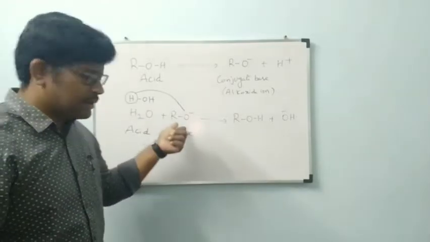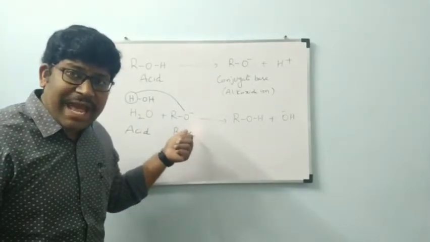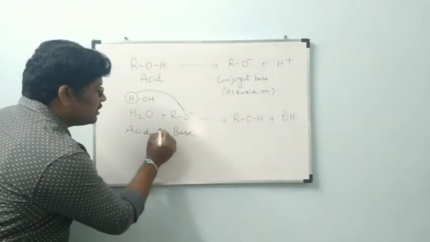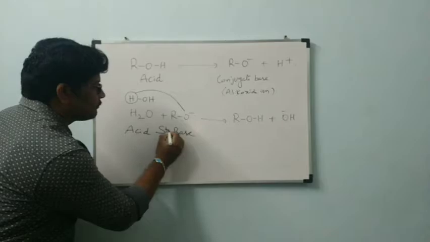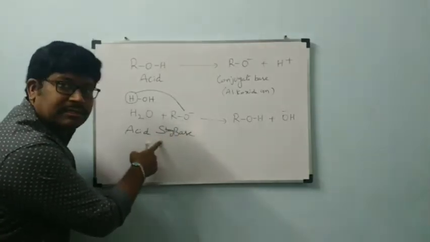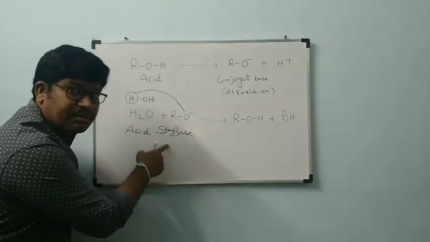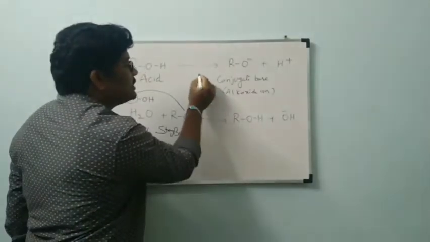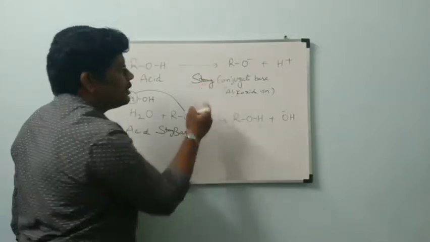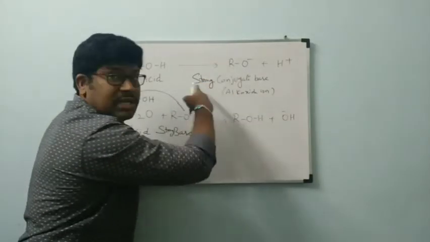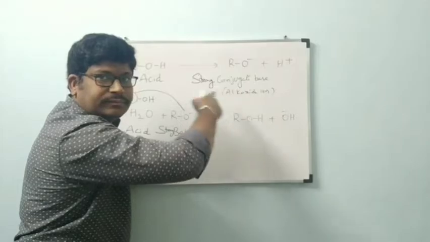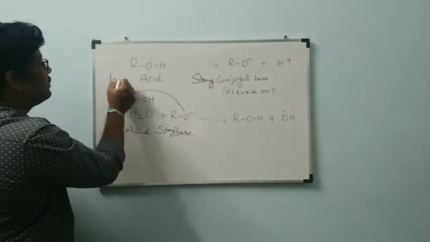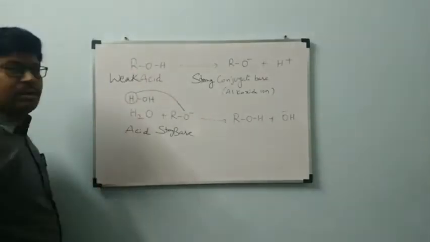Now, this RO minus is accepting the proton from water very easily. That's why this is called a strong base. This RO minus is a strong base, proved. We have proved this one, so I am writing this here: RO minus, strong conjugate base. If this is a strong conjugate base, ROH is a weak acid.